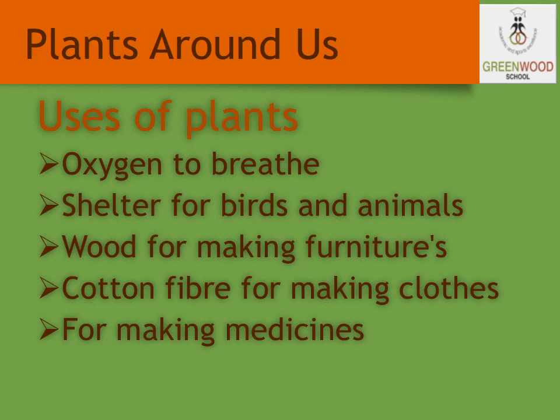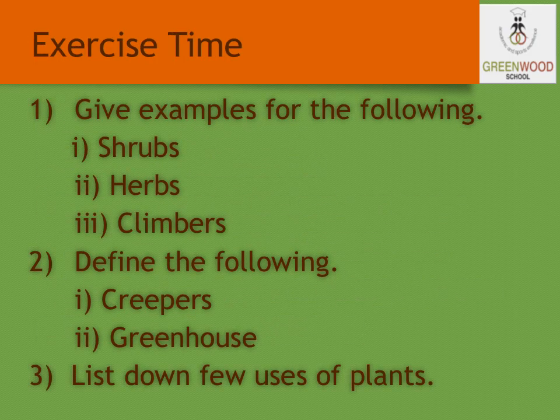So now in this chapter we have studied about plants, the types of plants and its uses. Now let us solve some of the exercises. Here are the exercises. The first one is give examples for the following. You need to give examples for shrubs, herbs and climbers. The second one is you have to define what it is. What is a creeper and what is a greenhouse. And the third one is list down a few uses of plants. How plants are useful for us.